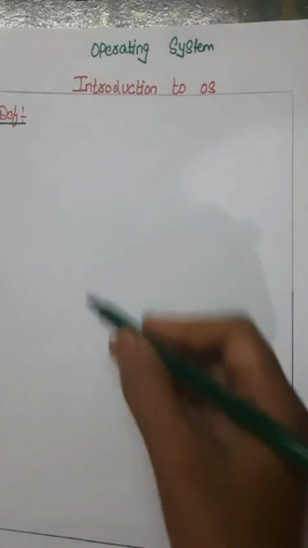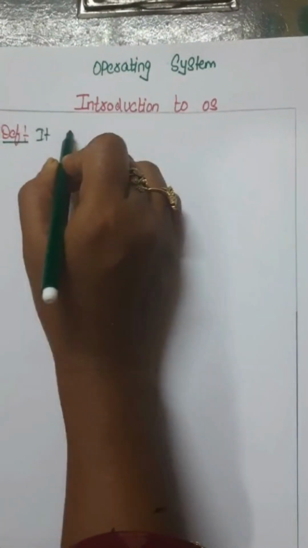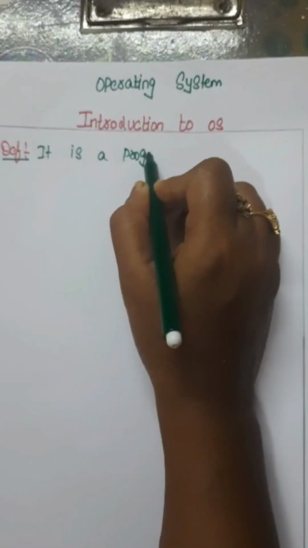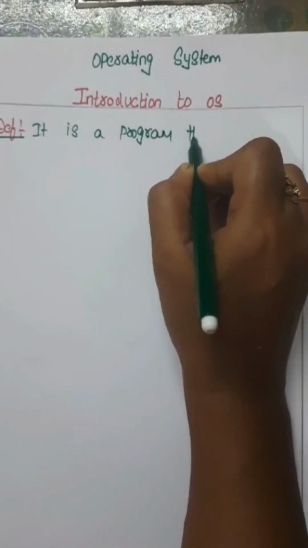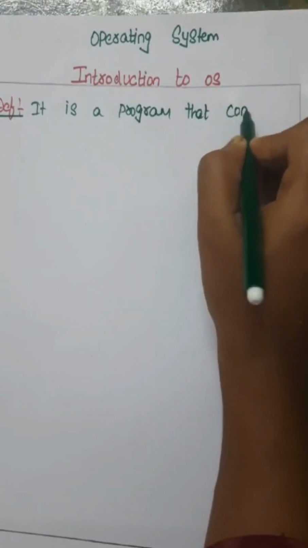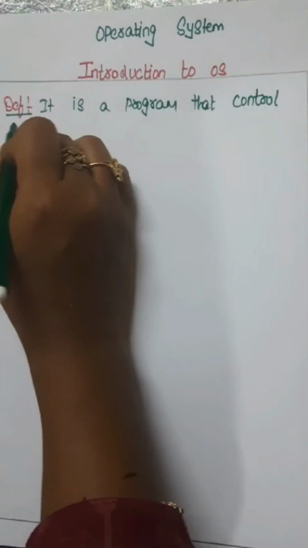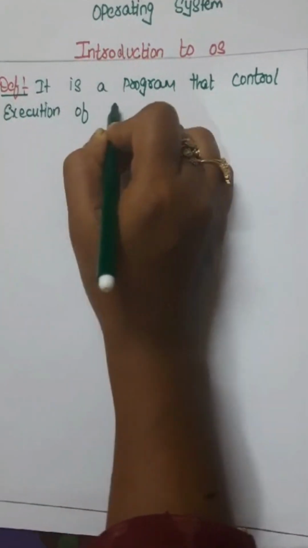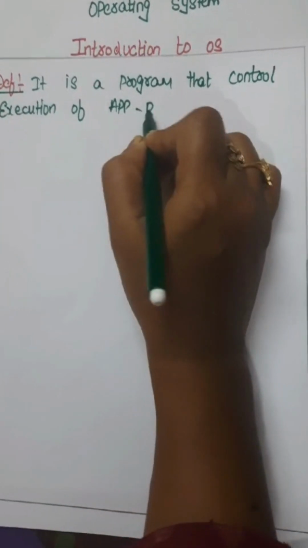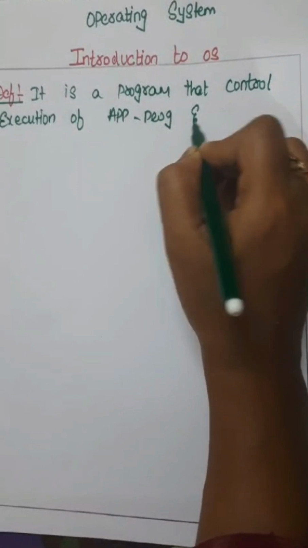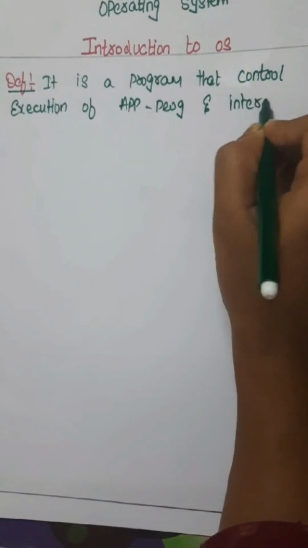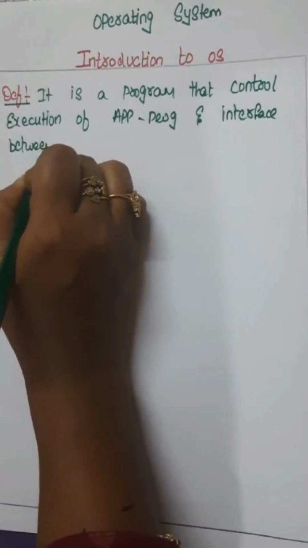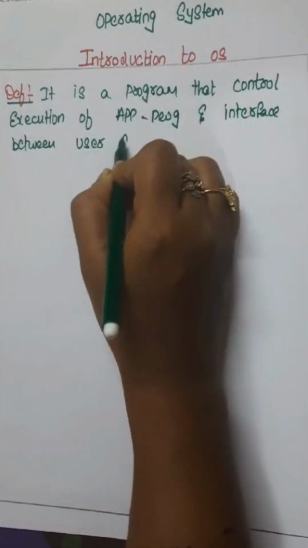What is an operating system? Operating system is a program that controls the execution of application programs and acts as an interface between user and system.